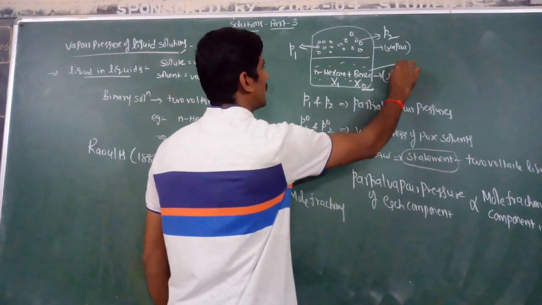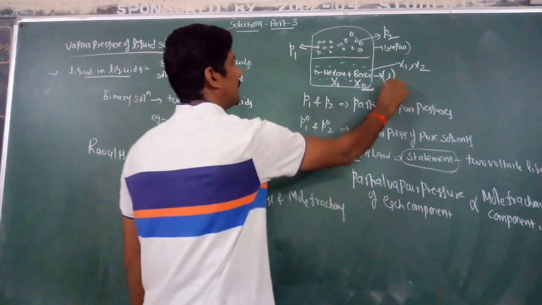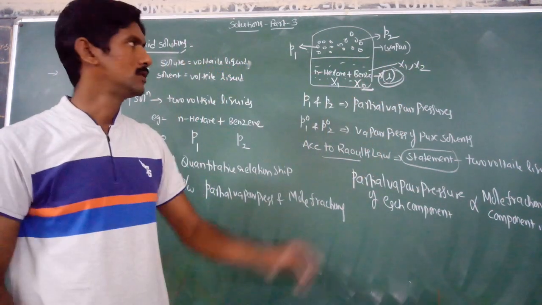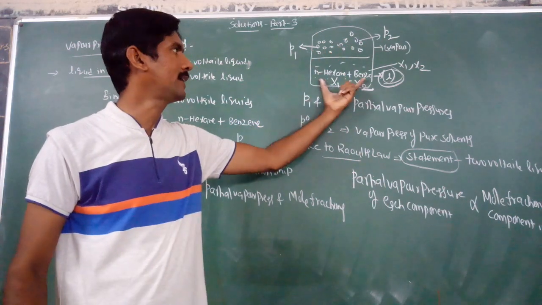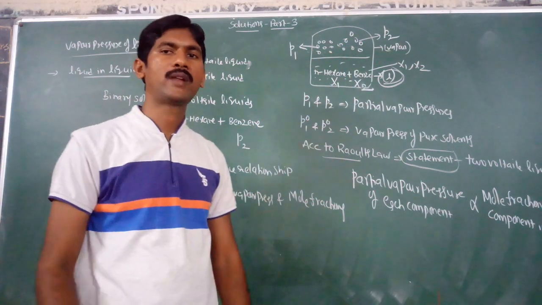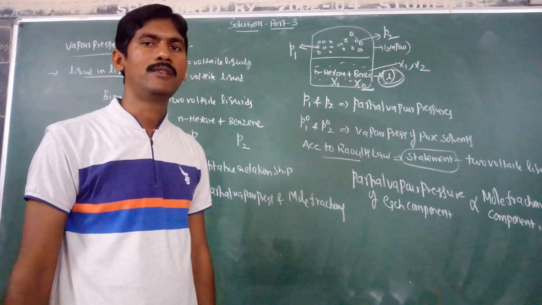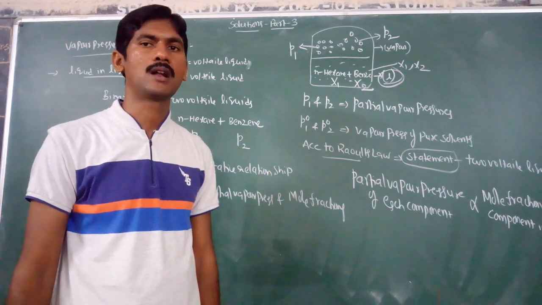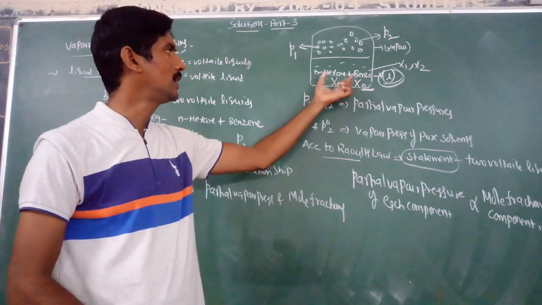So x1 and x2 are mole fractions in the liquid phase. This is the statement of Raoult's law for two volatile liquids.